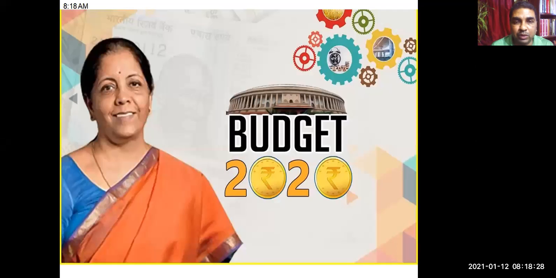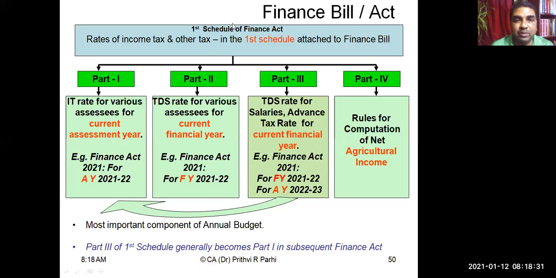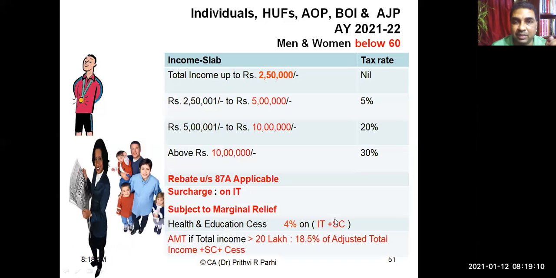I had already shown you the structure of the Finance Act, and you already know that the first schedule of the Finance Act is important for us, because in the first schedule, Part 1 contains income tax rates. Also, Part 1 of the first schedule of a Finance Act is normally copied from Part 3 of the previous Finance Act. Whatever was Part 3 in the Finance Act 2020 becomes Part 1 in the Finance Act 21, which is yet to come. This concept you have already understood, is it not?